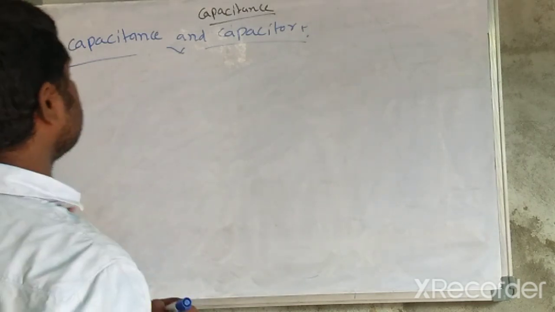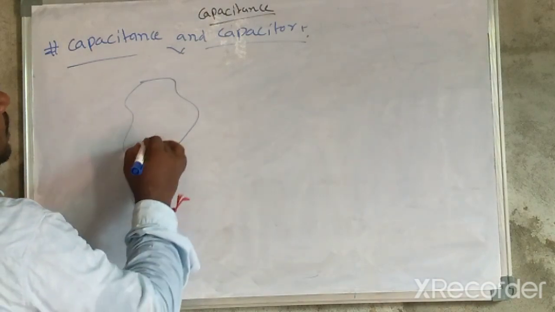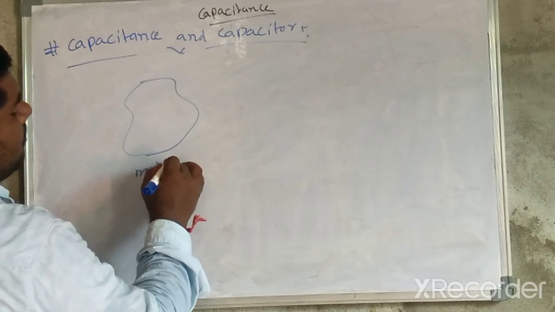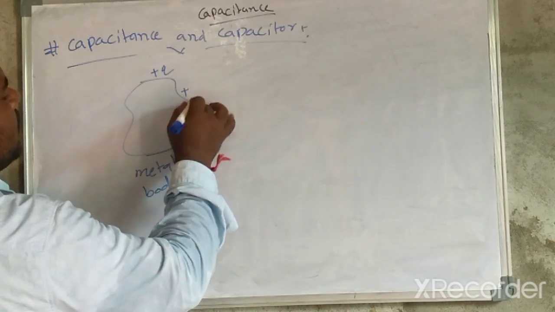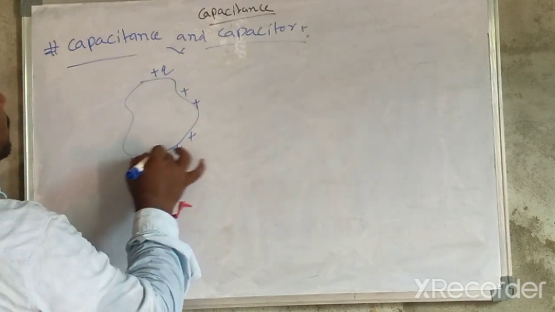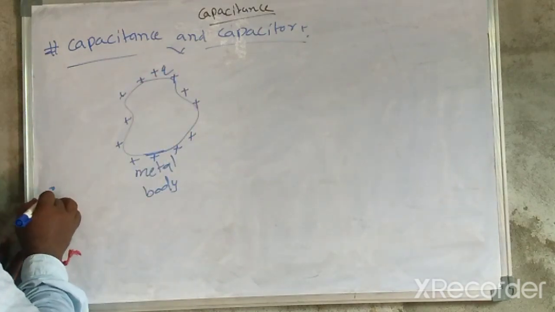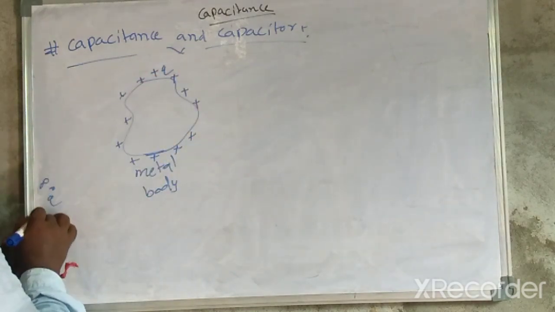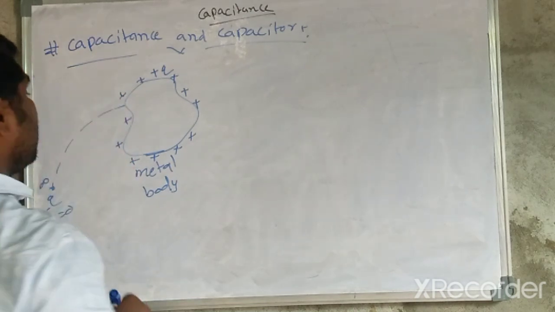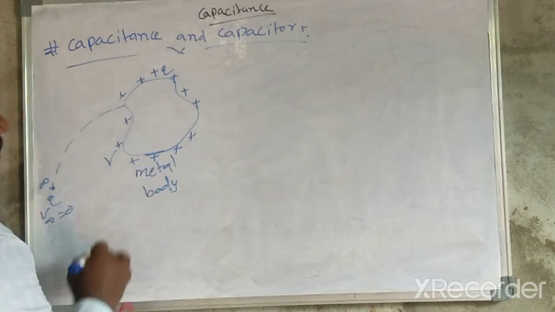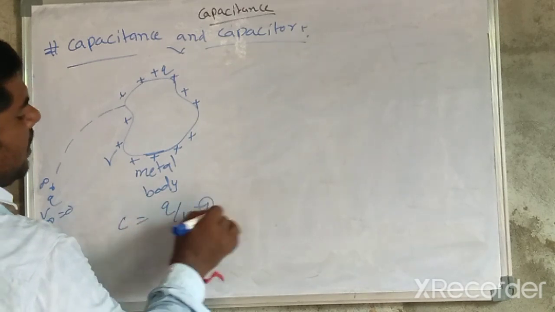Capacitors. Let us consider one charged metal body, charged with plus Q. Here is the charge distribution on the surface. Initially the charge is at infinity, where the reference V infinity is equal to zero. Bringing it onto this conductor, the potential is V. So the capacitance C is equal to Q upon V. This is equation 1.